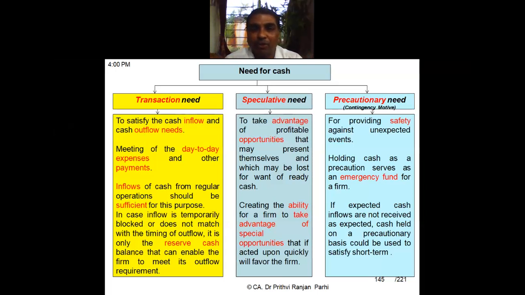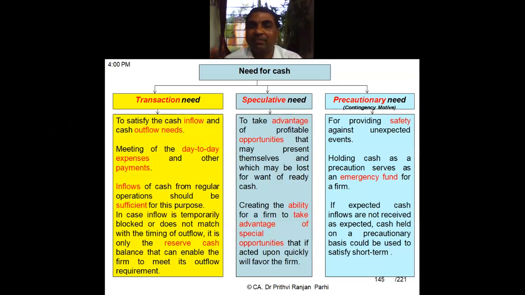For example, let us say you are going to your institute with some cash in your pocket. That is your transactional need. Let us say you have to spend around 30 rupees daily as your traveling expense. But sometimes we keep some extra money with us. So instead of 30 rupees, we might be having 500 rupees in our pocket with some speculative intention, with some speculative motive.